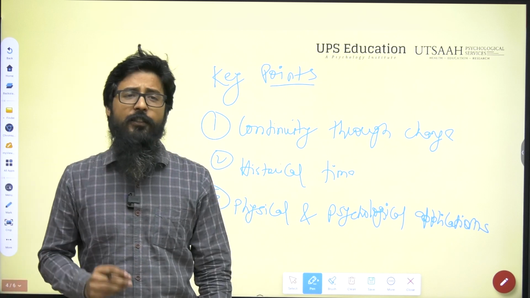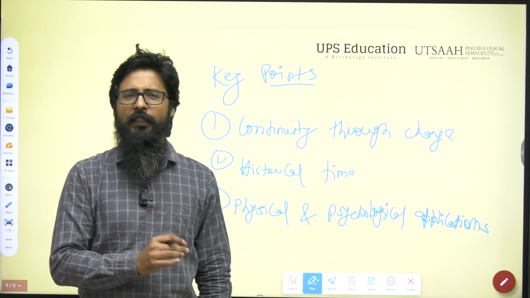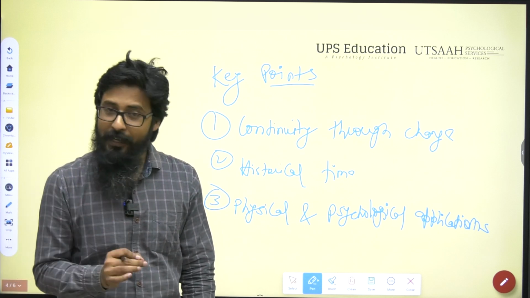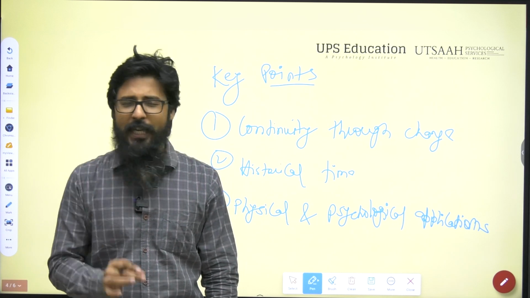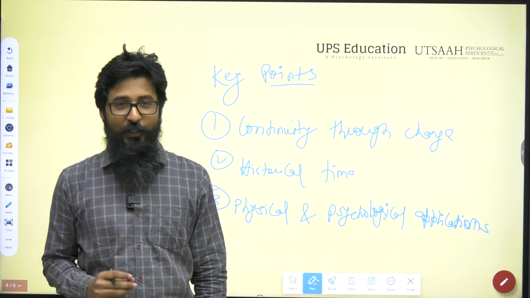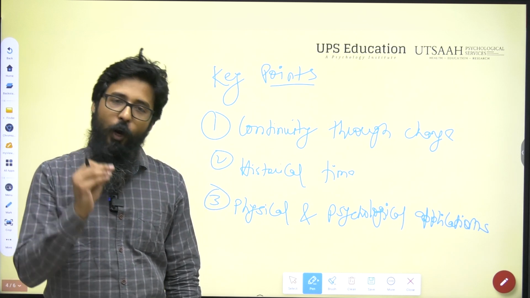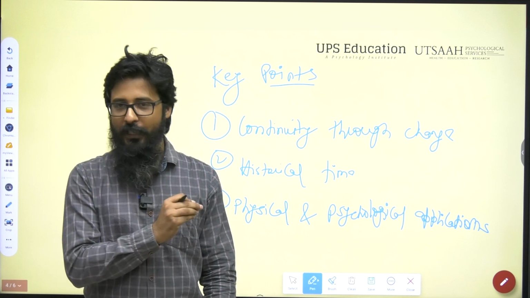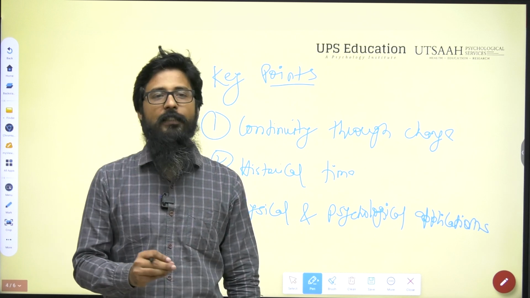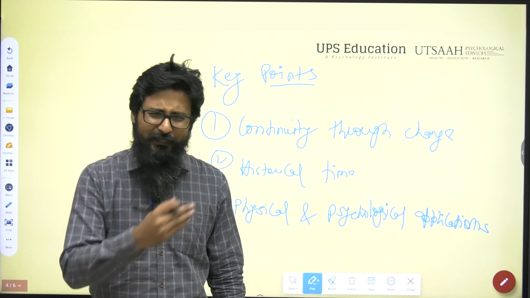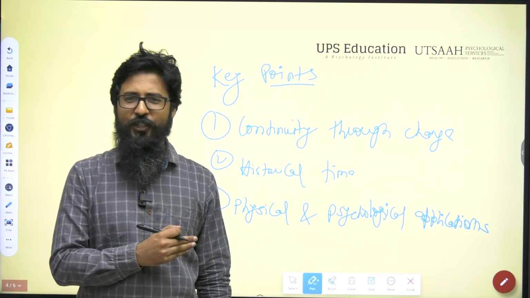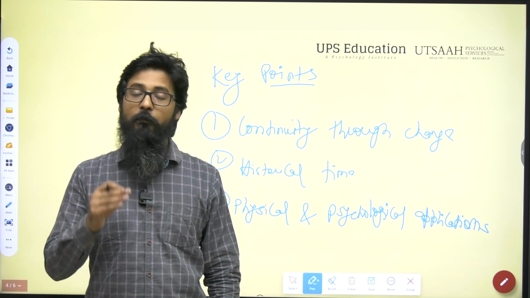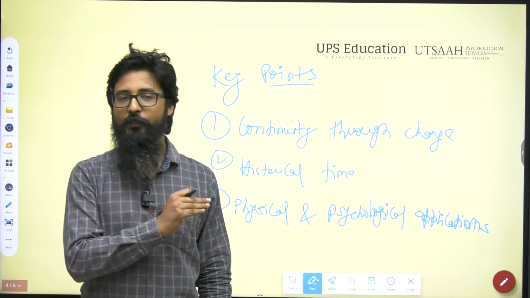First key point of gen identity is continuity through change. The essence of gen identity is the idea that an entity or any object remains the same throughout continuous changes. For example, a river is always flowing and changing itself. Still, we recognize it as the same river. So there will be various changes over there. Maybe their flow will change, right? Maybe their area will change, but we recognize them as the same river.